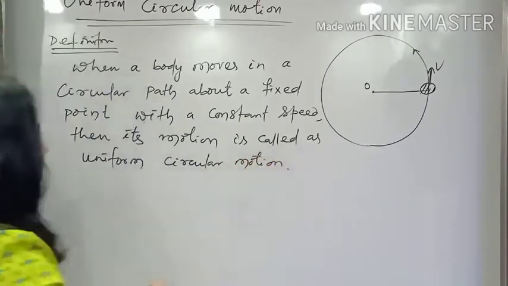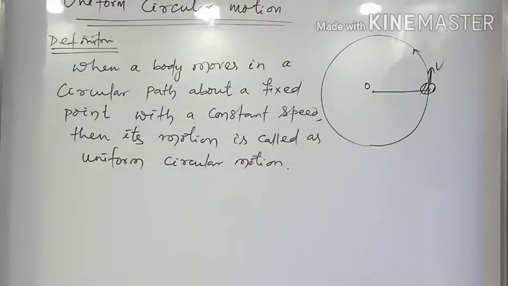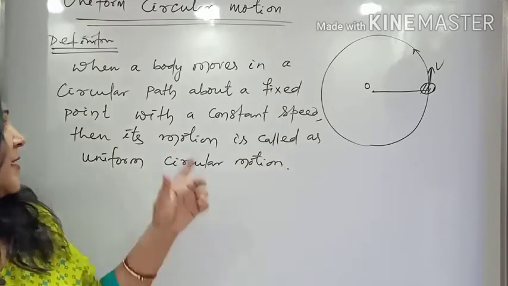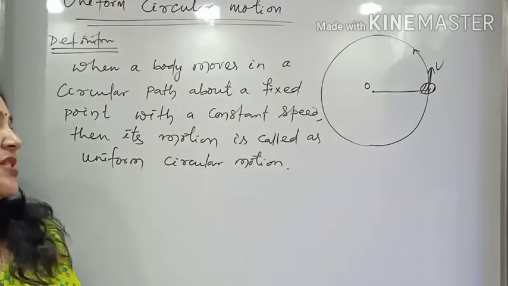Then its motion is called what? Uniform circular motion. Okay, so as I said, the body will be moving with a constant speed.